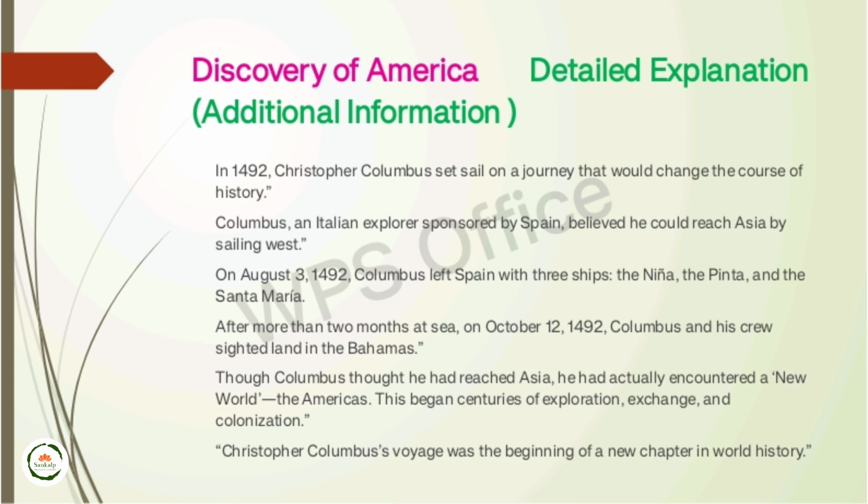He was sponsored by Spain, and he moved in the direction of the west to develop the area of Asia, to reach the area of Asia. He went with three ships named Nina, Pinta and Santa Maria, and finally in October 1492, Columbus and his crew members reached a place called the Bahamas. That place is also called, in the later time period, the New World of America.